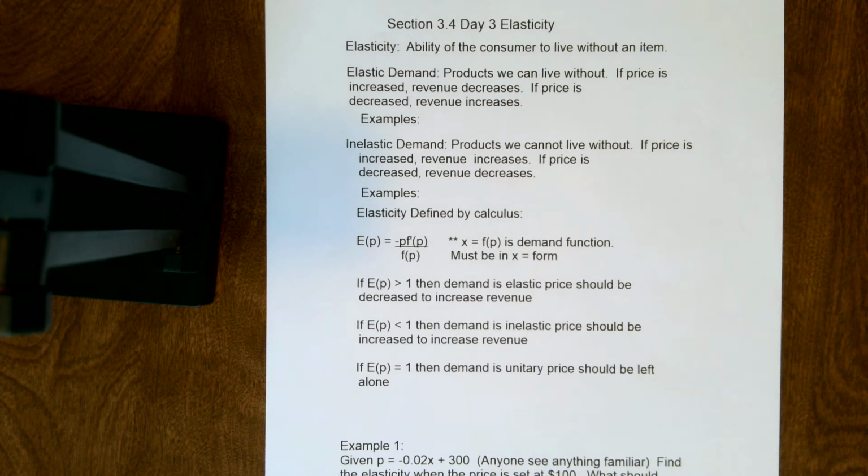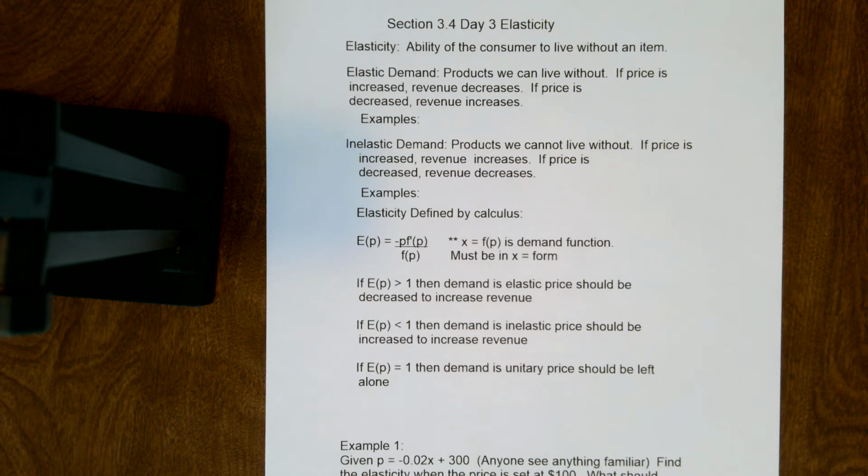Same thing with an elastic item. We can lower the price, and as we lower that price, that demand is going to become inelastic. Hopefully that makes a little bit of sense. So what we'll see is that if a demand is elastic, as we increase the price, the revenue is going to decrease, because if we can live without it, we're not going to buy it. But if we decrease the price, that's going to increase our revenue.